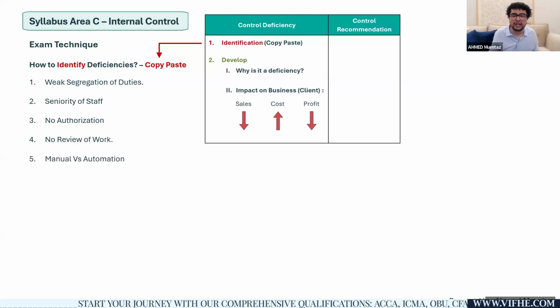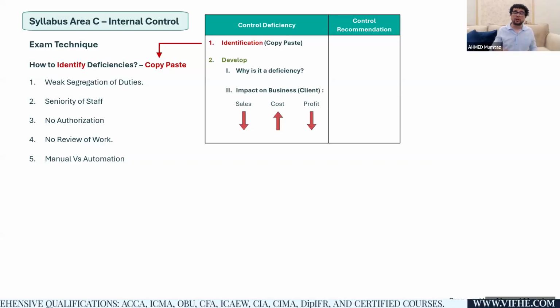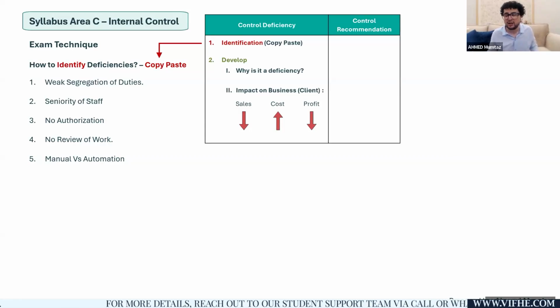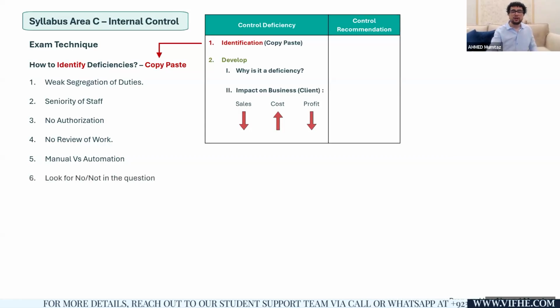I am calculating each and every employee's salary manually. Although all this could be executed through software, because I'm performing everything manually, there is always going to be a chance, a huge possibility, that certain frauds or errors can go unnoticed. So it's about manual versus automation. If something could be automated, but the company is still doing it manually without a rationale, well, consider it as a deficiency. The examiner will tell you that an activity is not performed in the company. For example,